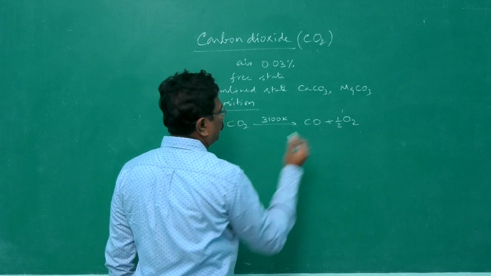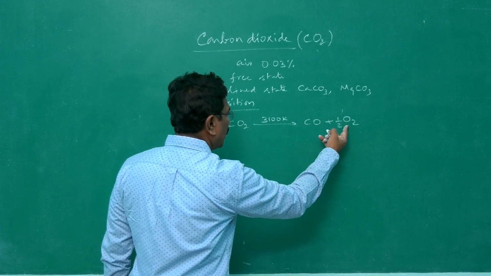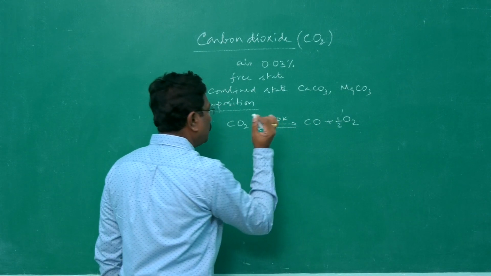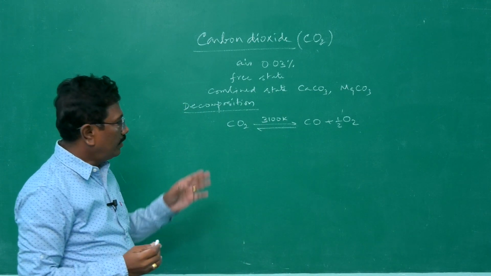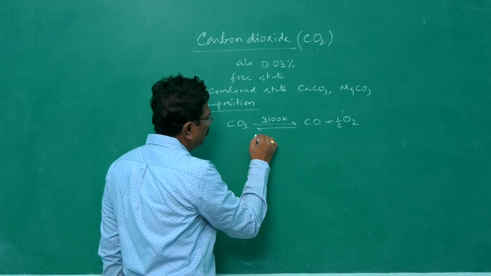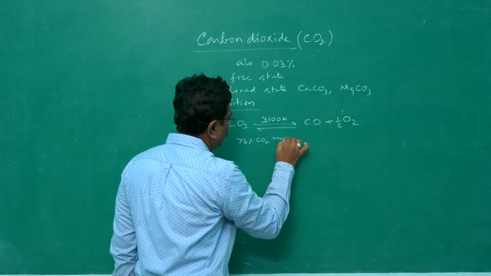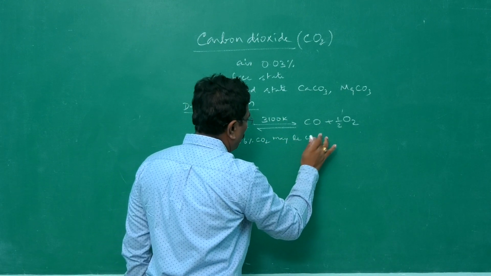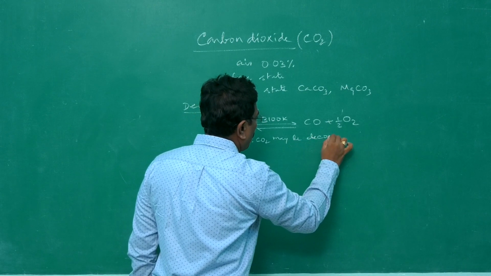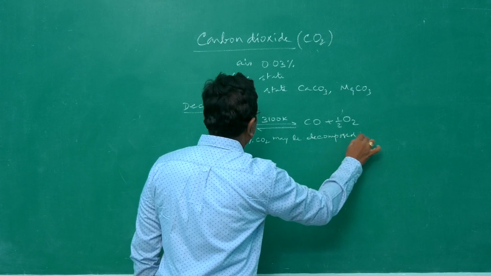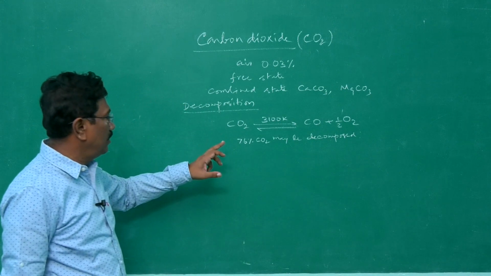But the carbon monoxide recombines to form carbon dioxide. It's a reversible reaction. At this temperature, maybe 96% of carbon dioxide may be decomposed into carbon monoxide and oxygen.